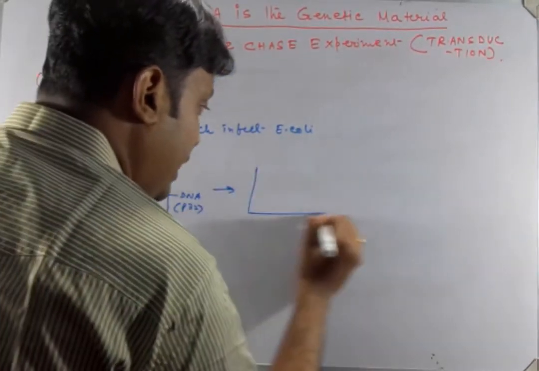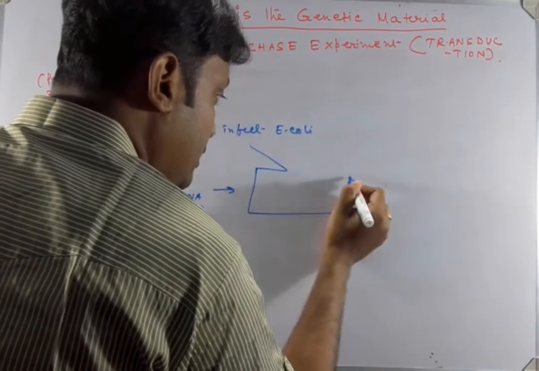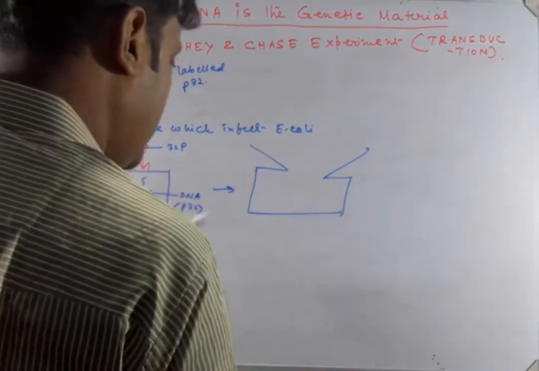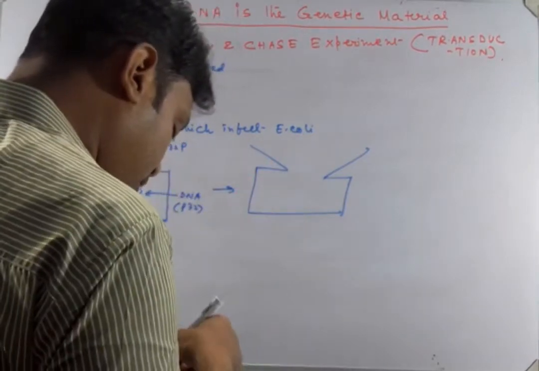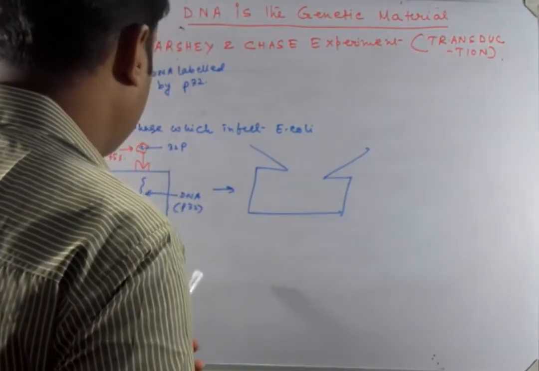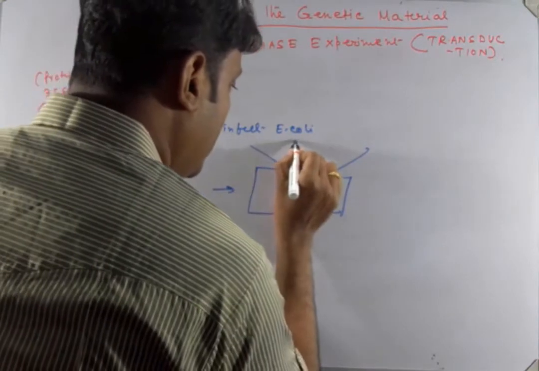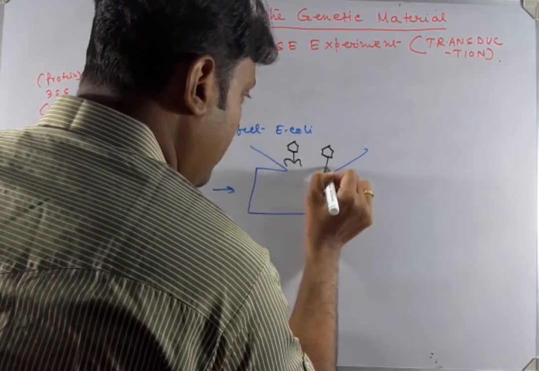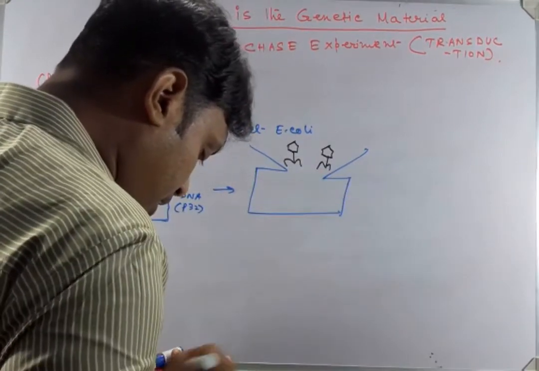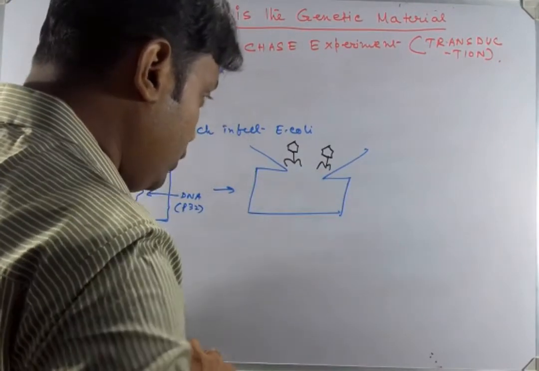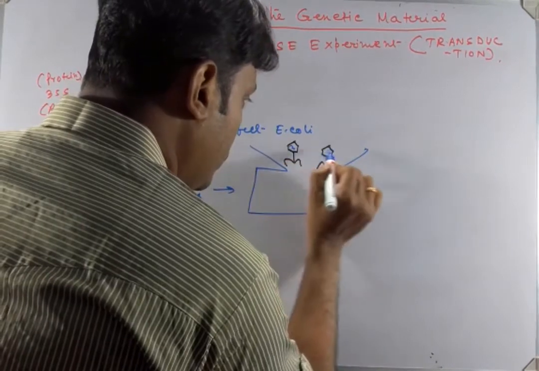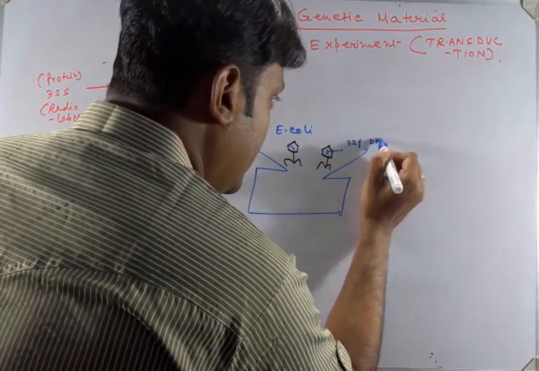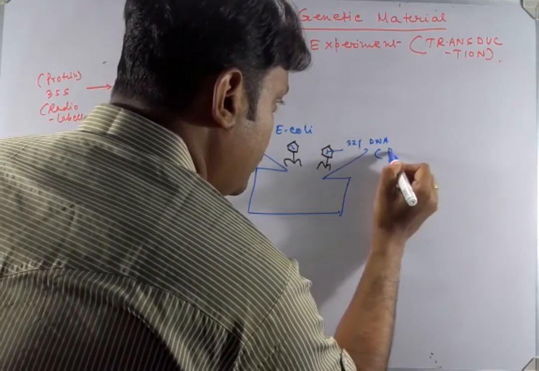When these bacteriophages lyse from this E. coli cell, or come out from the E. coli cell, no 35S can be found, but the radio-labeled 32P, which labeled the DNA, can be recovered in the phage progeny.